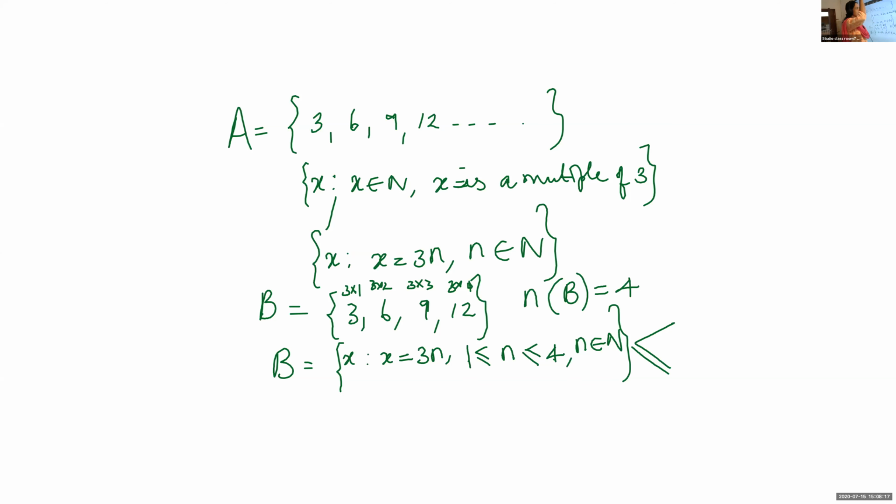Okay, next example. Ma'am, can we just write where n is equal to 1, 2, 3, 4? Yes, like that also you can write. So the set of all x such that x is equal to 3n, where n takes the values 1, 2, 3, 4. Like that also we can write.